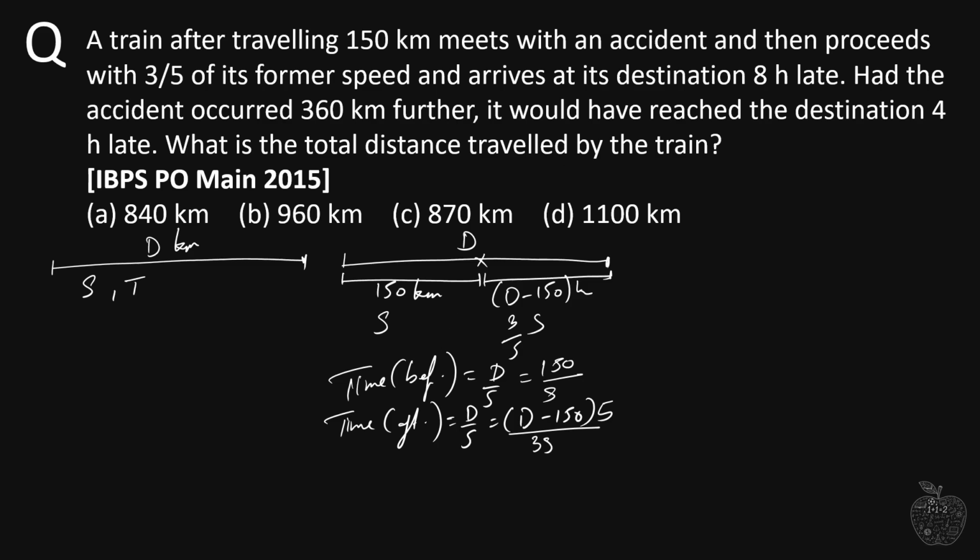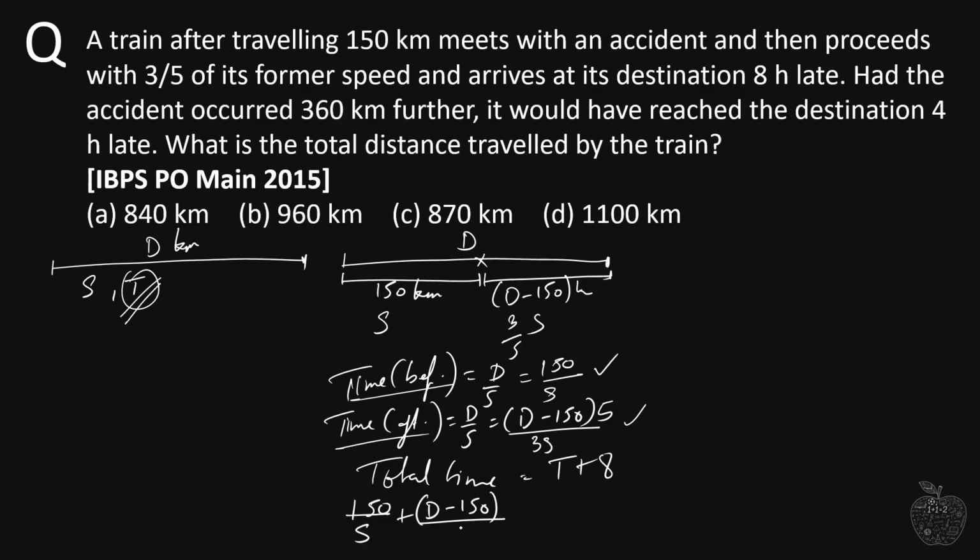Now the question is telling me that it arrives at its destination 8 hours late. So if there was no accident, the train would have taken t time, but now the total time taken by the train is 8 hours more. It reaches 8 hours late, so it takes t plus 8 hours. But what is this total time? Total time is time taken before the accident and time taken by the train after the accident. That means this plus this is the total time. So let's substitute it here. So we get 150 divided by s plus d minus 150 divided by 3s multiplied by 5, and this is equal to t plus 8. Let's call this equation 1.